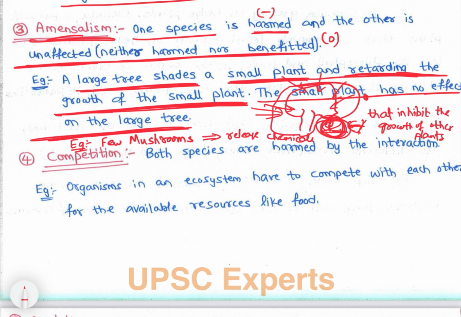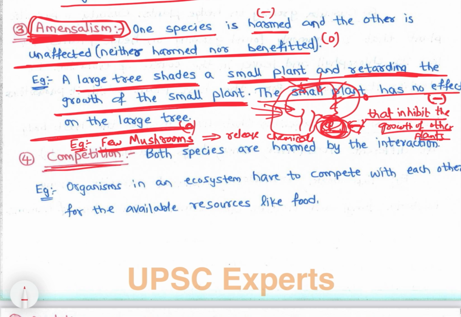So mushrooms are having no effect. Mushrooms are not affected at all. On the other hand, other plants are getting adversely affected. So negative and 0, that is amensalism. Amensalism is negative and 0. Commensalism is positive and 0. That you need to remember.